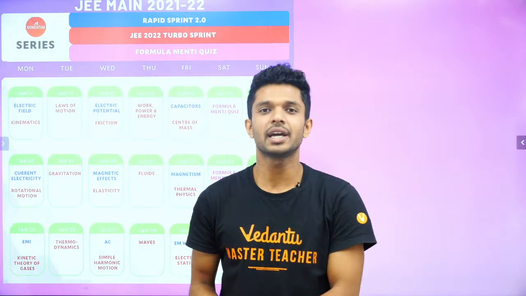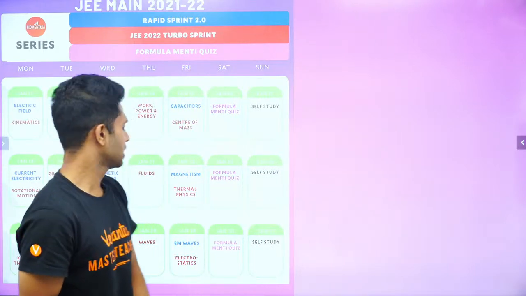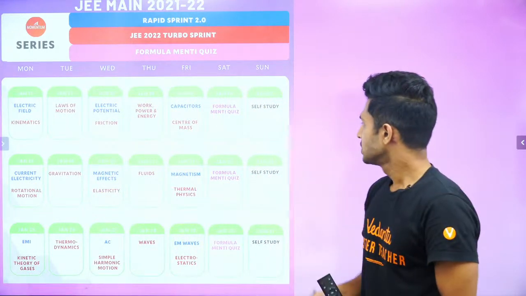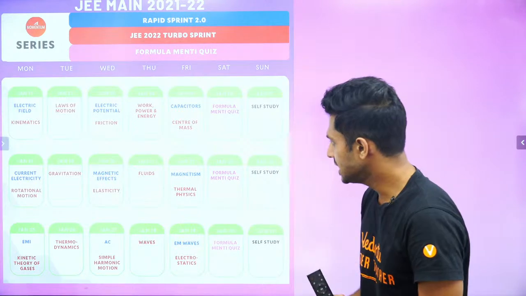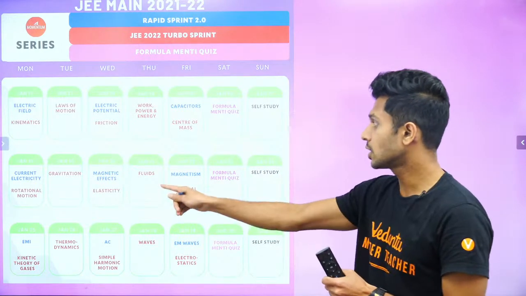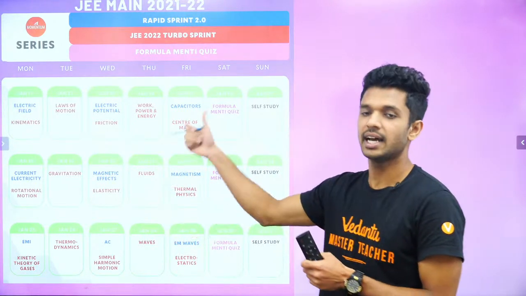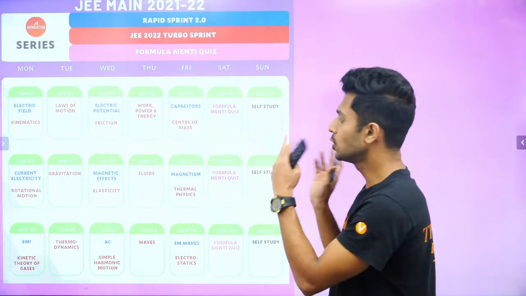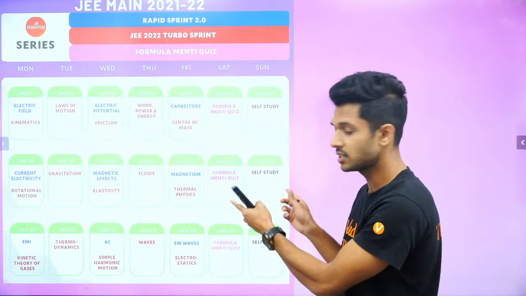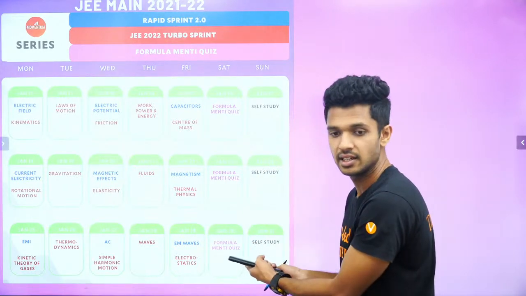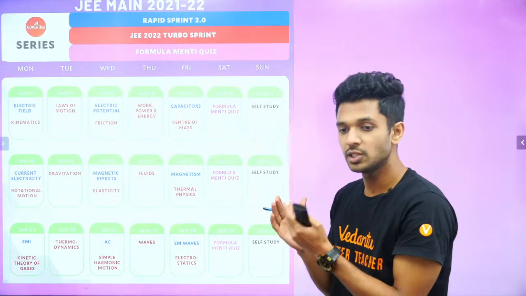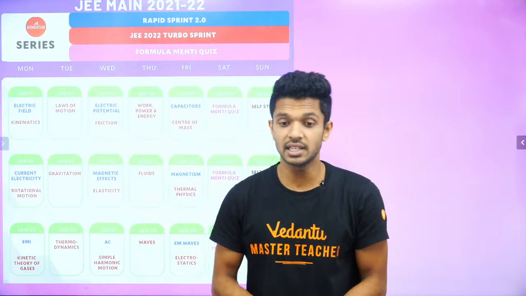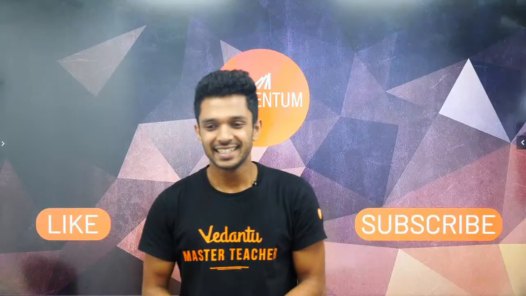So let's have a look at the timetable of the rapid sprint 2.0, and here we are with, I'll stand on the side, right? So here we are with the EMI on Jan 25th. You can see what all topics are being covered by me, as well as Garang sir, who is taking 11th standard topics. So I hope you all have completed the revision of these many topics. What is left for this month is here, okay? Schedule for the next month will be soon released. Be in touch with us, okay? Be with us. So thank you so much.